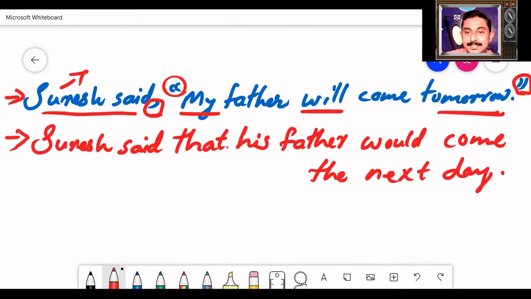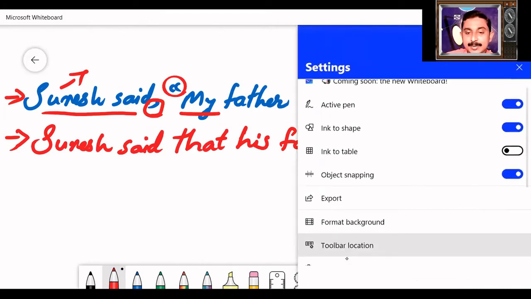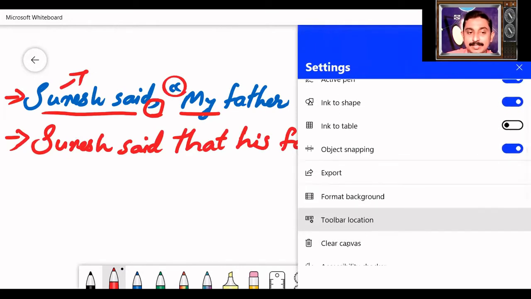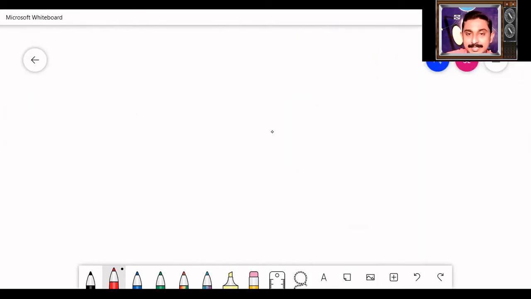This is how we change a declarative sentence which is in direct speech into indirect speech. First step is write the reporting verb as it is, remove comma, inverted commas, write the conjunction that, then change the pronoun, next change the tense and change the situation or any other words that are necessary to be changed.